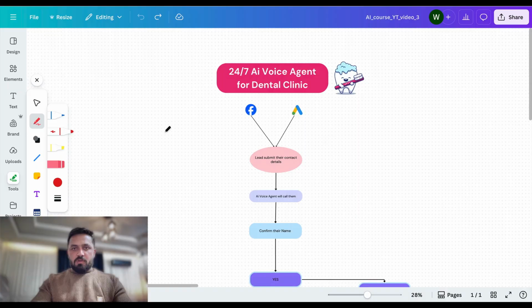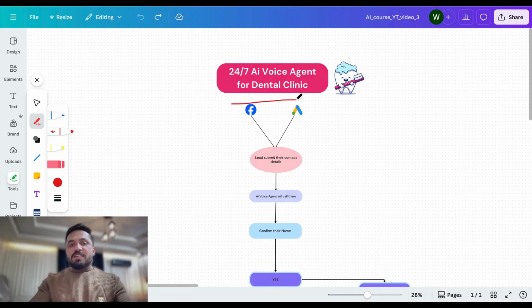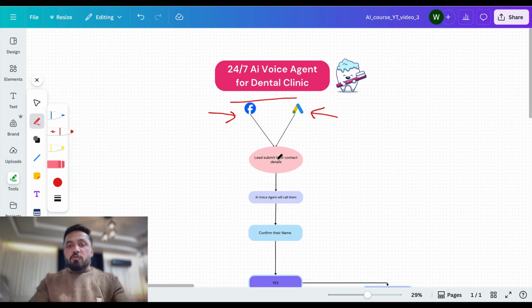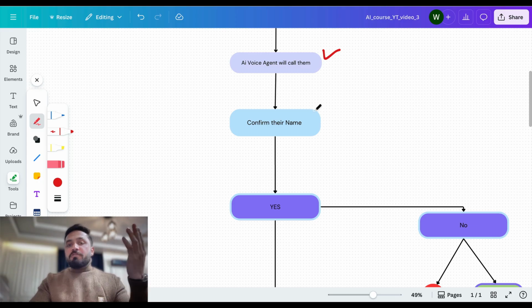Here is the overview of our AI agent that we will be building today. Okay guys, this is the 24 by 7 AI voice agent for dental clinic that we will be building today. Let's say we are running ads on Facebook, on Google. As soon as a lead submits their details, the AI voice agent is going to take over and call them. AI is going to confirm their name.